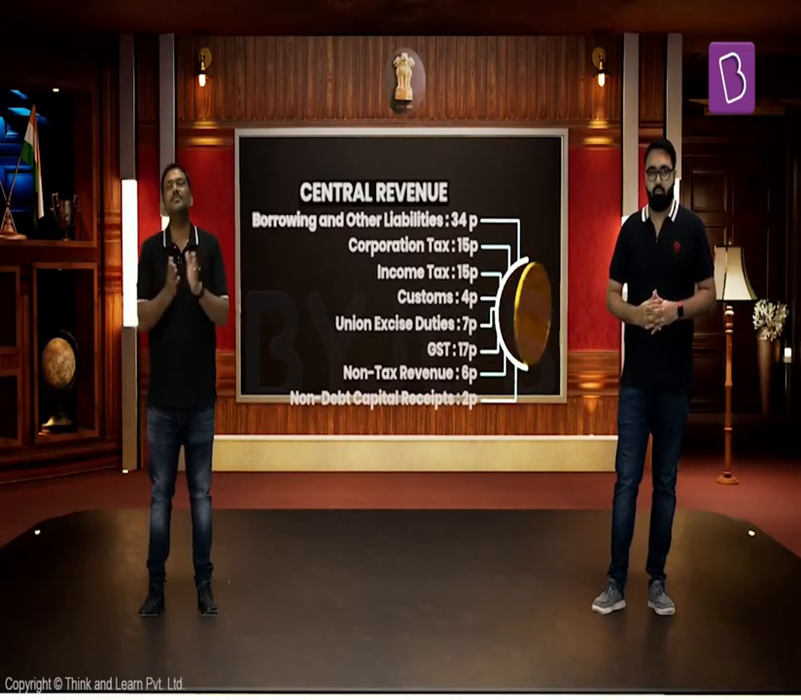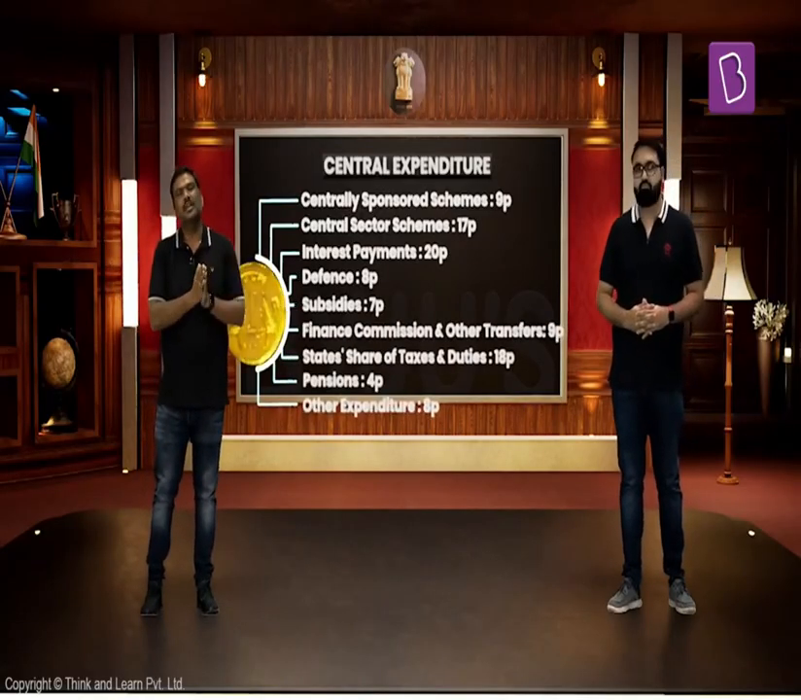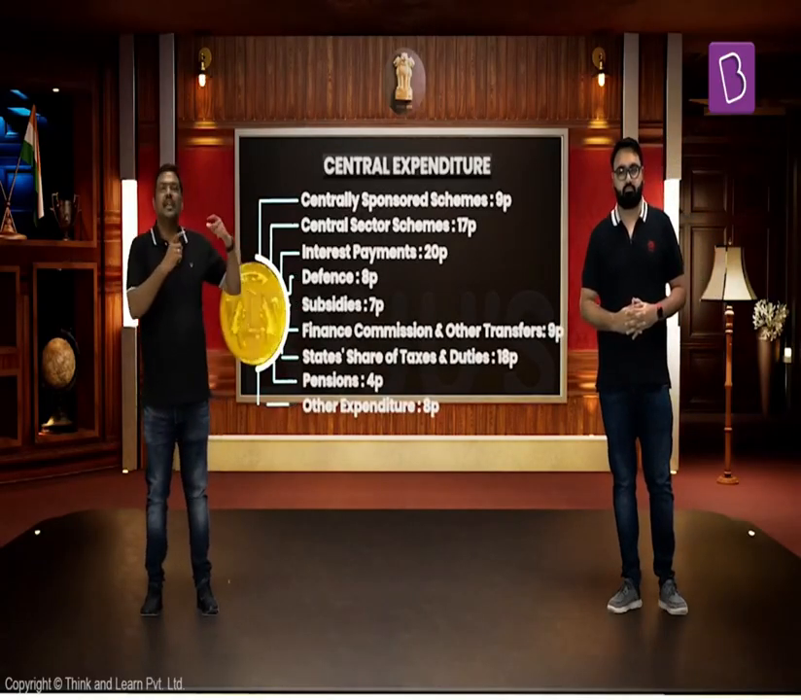Now, these are the sources of income. What about expenditure? Where does the government spend the money? Let's have a look at it now. If you observe the trend of expenditure, you will realize that a lot of this expenditure is generally spent in the form of schemes. For example, central sector schemes, centrally sponsored schemes. Generally around 20% or more, the government spends on the implementation of the schemes itself.